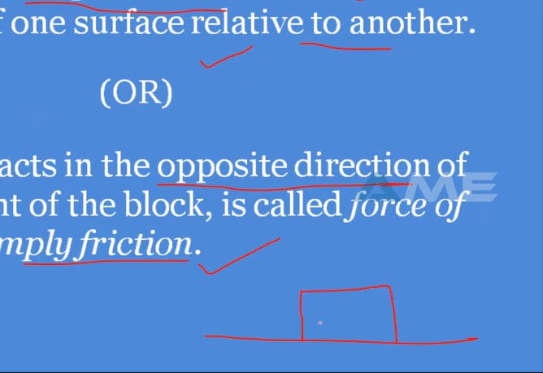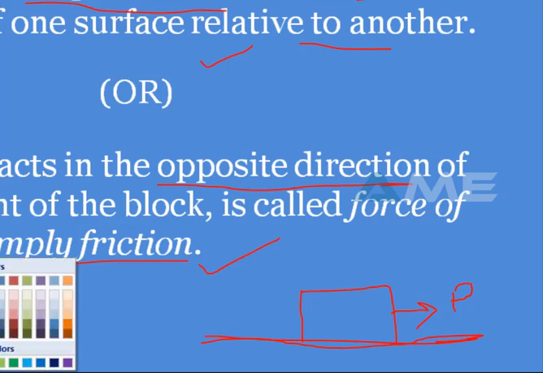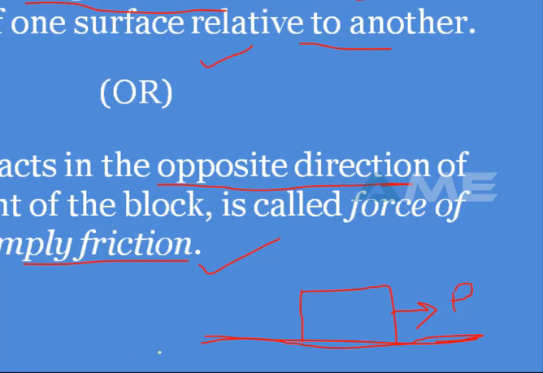See, here on a horizontal surface we have a block which has some weight W. Now if I move this block to the right side with the force P, it tries to move in this direction, from rest it starts the motion.